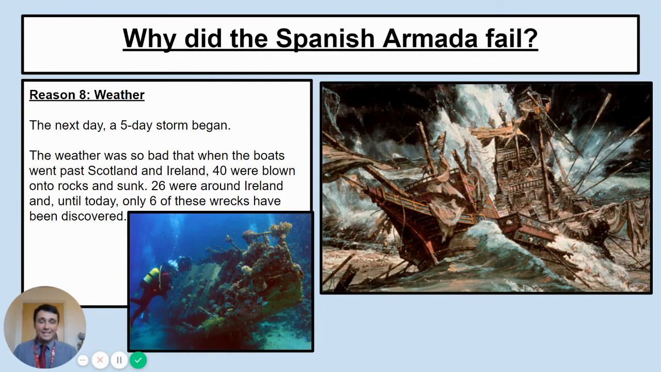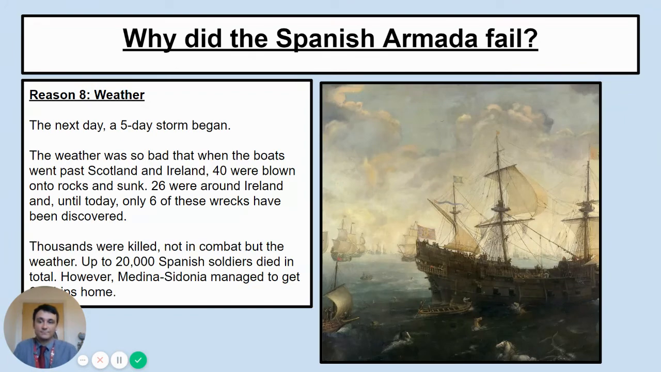Those sailors that did manage to jump off the ship and land ashore at Scotland or Ireland were usually killed straight away as soon as the Scottish and Irish realised that they were Spanish. Only if they were very rich were they kept for a possible ransom reward. Thousands were killed at this point, not just in combat, but also the weather. It's not combat that really kills these soldiers. I want to stress this point. It's the weather, it's the poor conditions on the way back. 20,000 Spanish soldiers died in total.